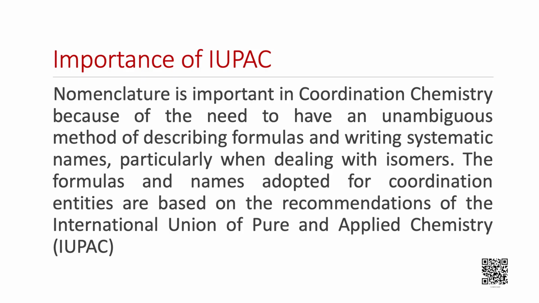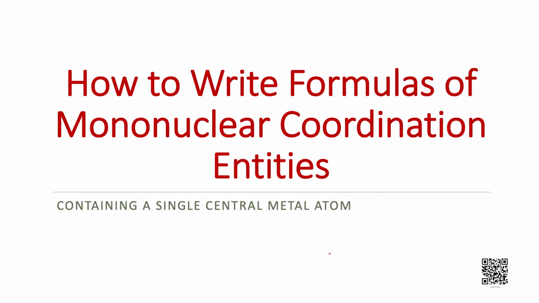Nomenclature is important in coordination chemistry because of the need to have an unambiguous method of describing formulas and writing systematic names, particularly when dealing with isomers. The formula and names adopted for coordination entities are based on the recommendations of the International Union of Pure and Applied Chemistry, commonly known as IUPAC. Let us now learn how to write formulas of mononuclear coordination entities, that is, containing a single central metal atom.